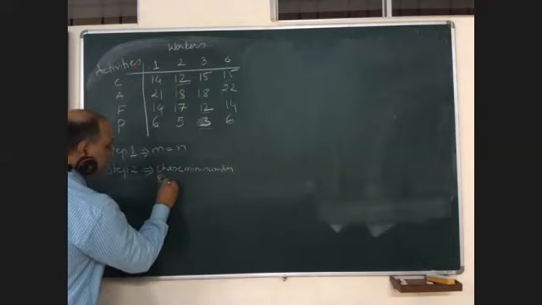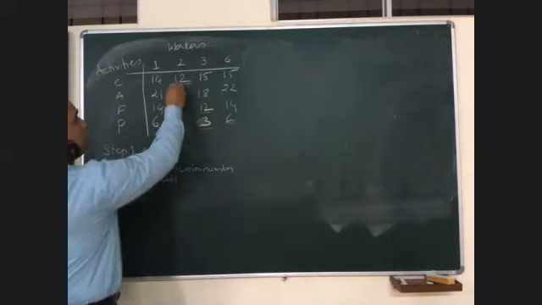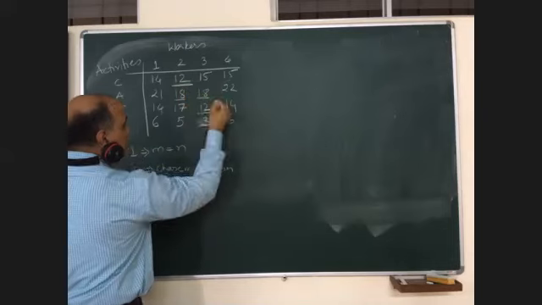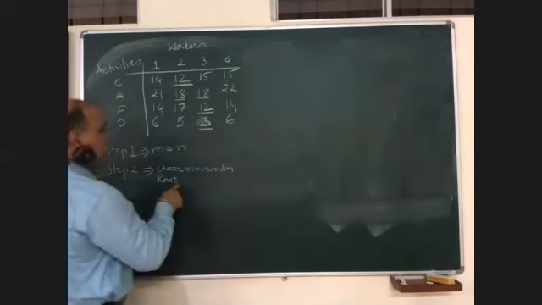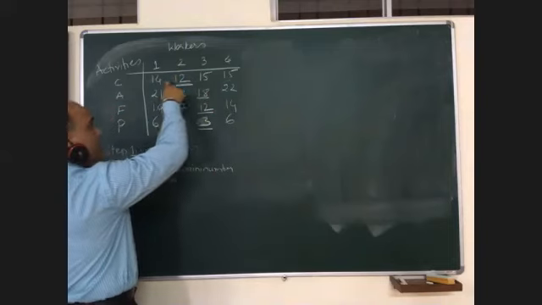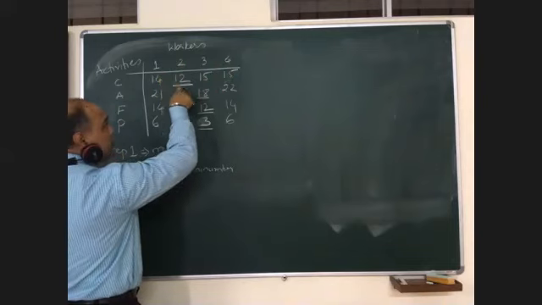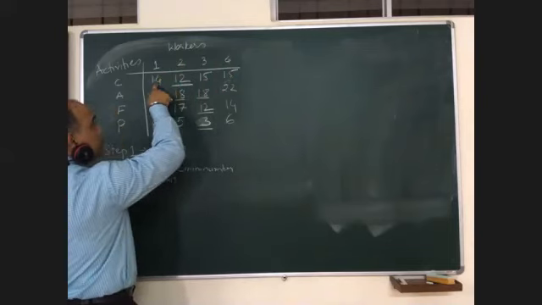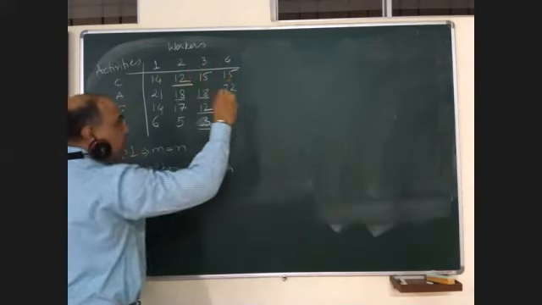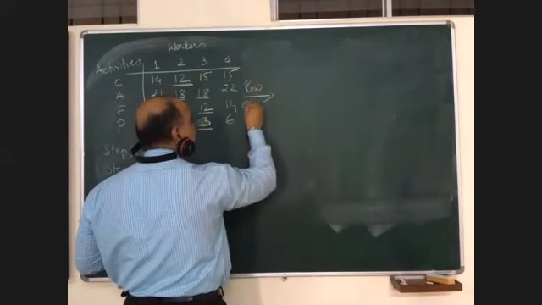I will start from rows. Choose the minimum number from all the rows: 12, 18, 12, 3, and subtract this number from all other elements of the same row. If I have chosen 12 from this row, I will subtract 14 minus 12, 12 minus 12, 15 minus 12, 15 minus 12, right? And this is called row operation.